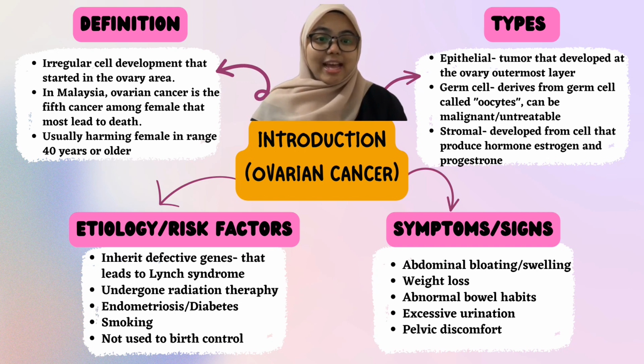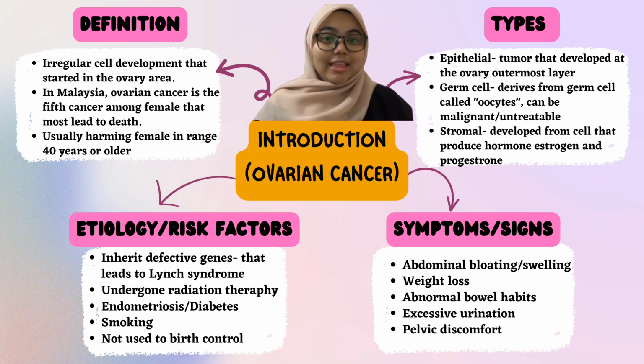Ovarian cancer is actually irregular cell development that starts in the ovary area. In Malaysia, ovarian cancer is the 5th cancer that leads to female death. It is also harming females in the range of 40 years or older.